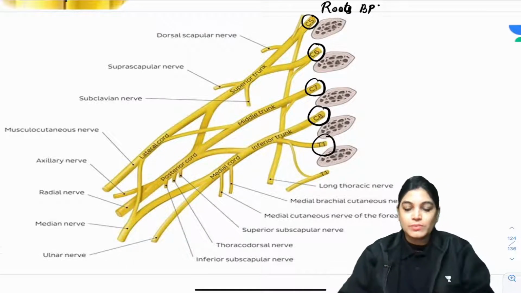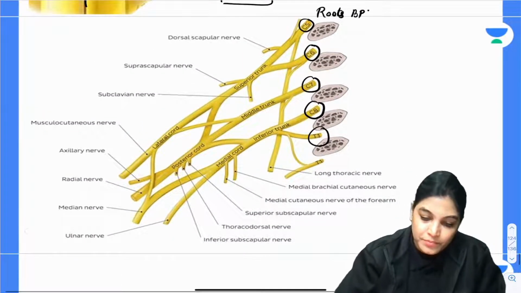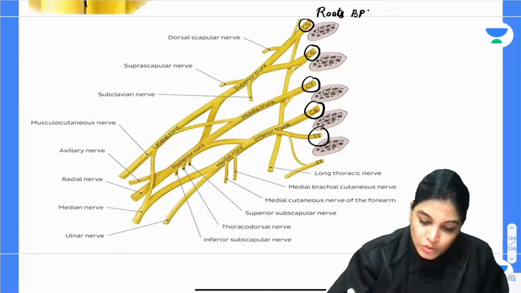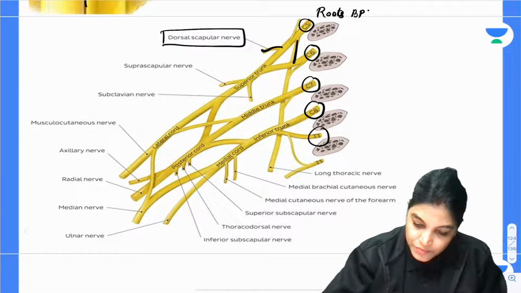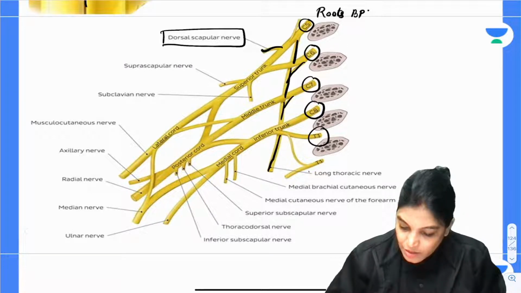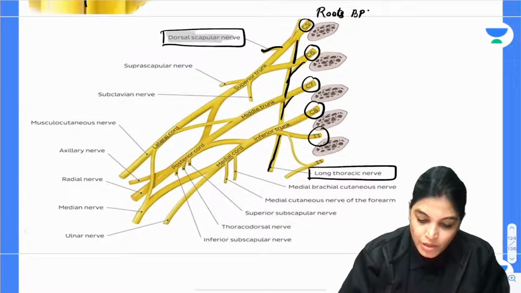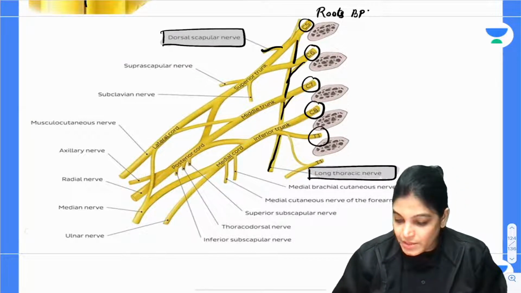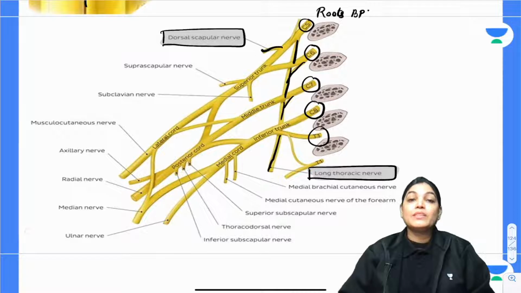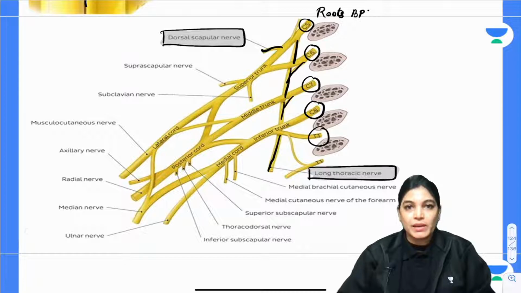Now, in this diagram, the important branches will be shown here. What you can appreciate is that two branches have been shown. This is the dorsal scapular nerve, taking contribution from C5, and this nerve which is going long down is the long thoracic nerve, with root value C5, C6 and C7. So we have two branches: the dorsal scapular nerve with root value C5 and the long thoracic nerve with root value C5, C6 and C7. These two are the branches of roots of brachial plexus.